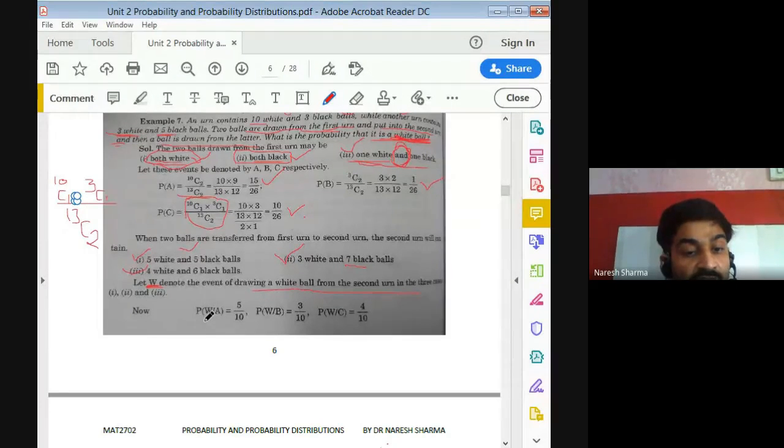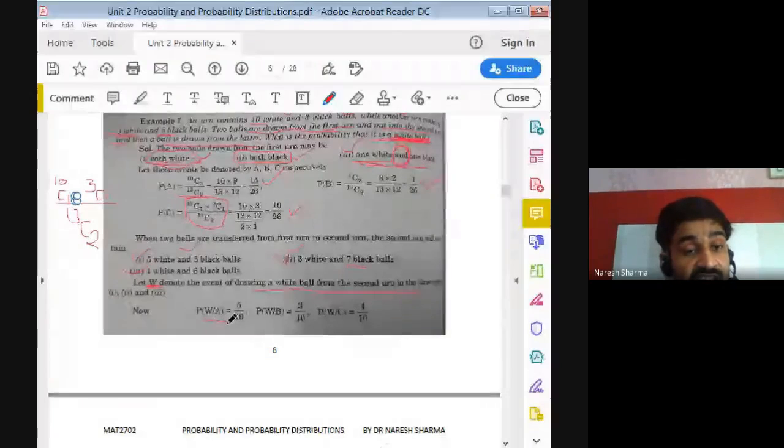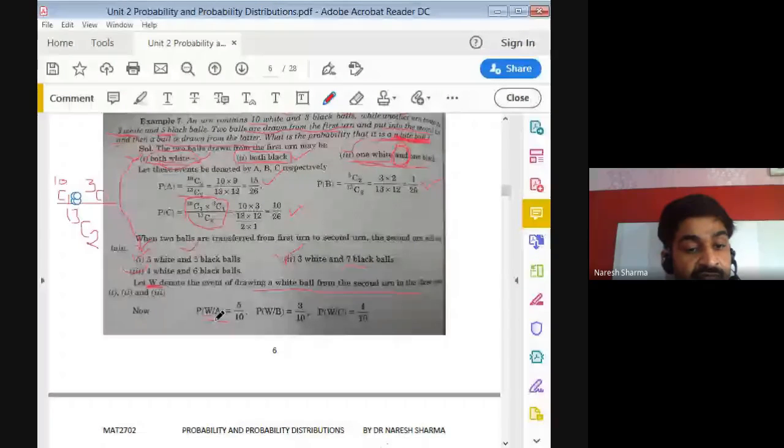When the first case happens, it means both white can happen, then the second urn condition is this one. Now after this we require a white ball. So white ball when the first case A happens, this is your condition.